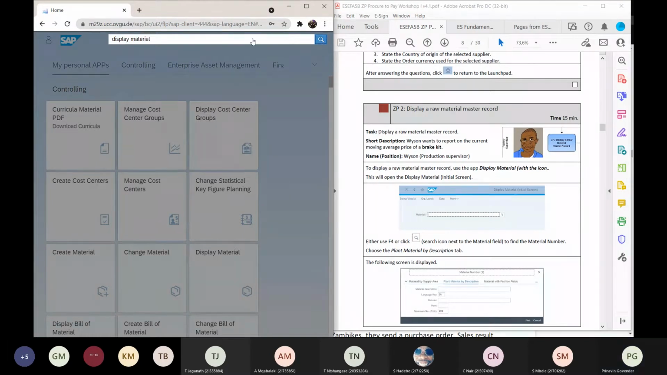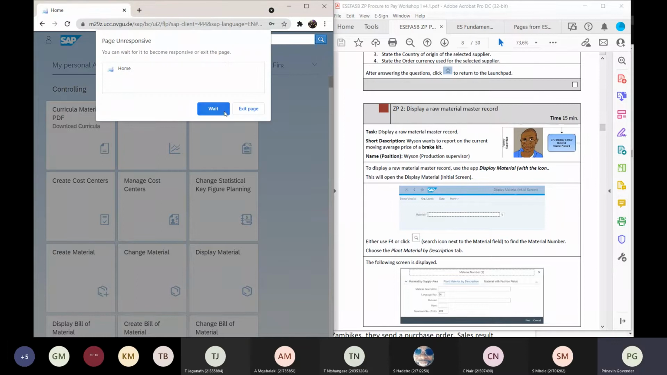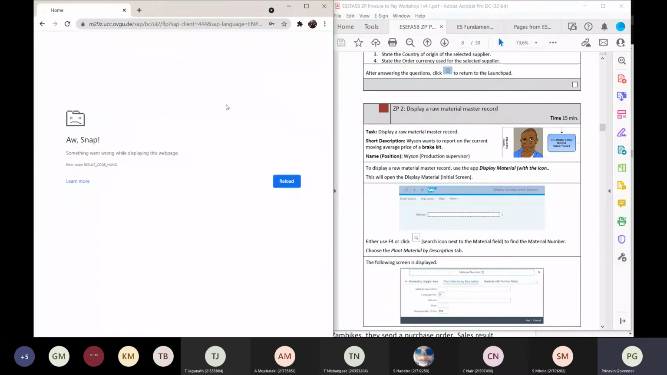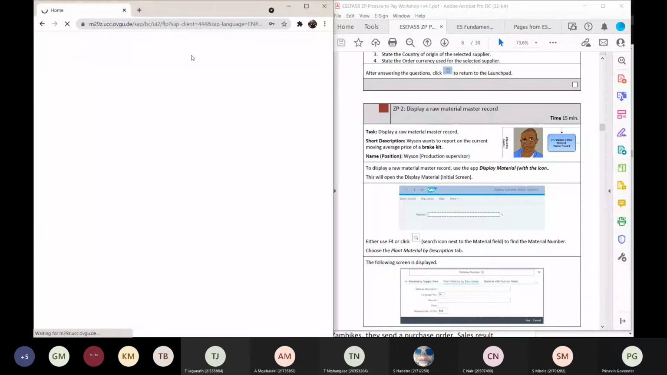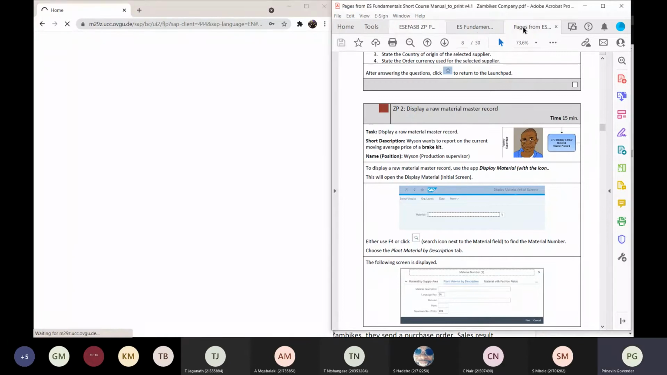This will open the display material initial screen. I don't know. Come on, open it up. Open. It's not opening up. It's not responsive. Exit. Oops, did I exit? Let's just wait for it to reopen. Let me see, which network am I in? I'm on MTN network. Right, I was logged out. While we're waiting for that to log in.